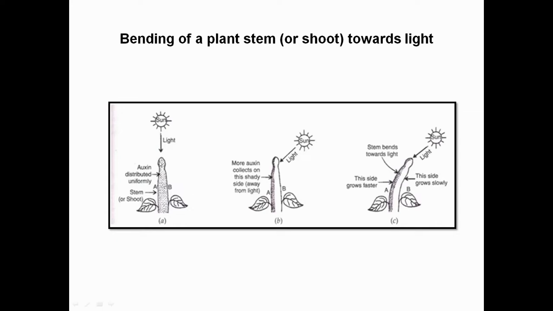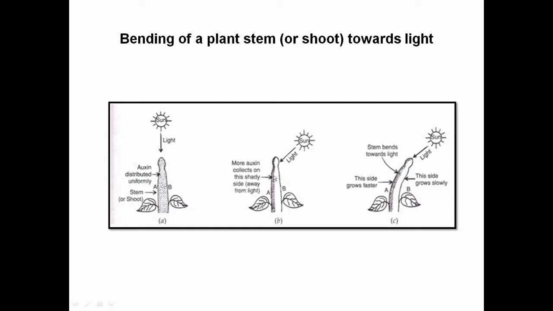As you can see, in direct sunlight, all of the auxin, that is the chemical responsible for phototropism, and it is also referred to as a plant hormone, is equally distributed. But when the light is coming from the side, the plant also turns towards light.